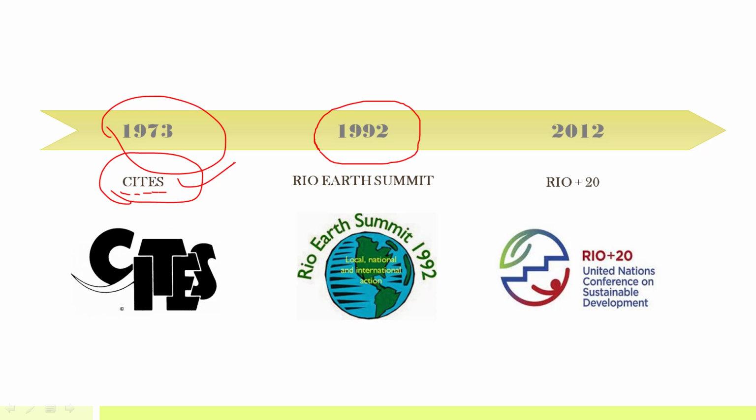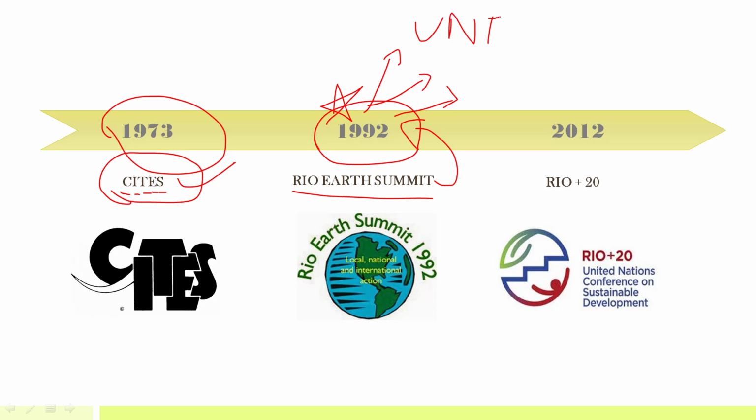Then in 1992, the most important summit with respect to environment took place, the Rio Earth Summit, and three things mainly were formed in this summit. One was UNFCCC, the United Nations Framework Convention on Climate Change. This was a convention signed under the Rio Earth Summit for climate change. Second thing was CBD, the Convention on Biological Diversity. This convention was also signed under the Rio Earth Summit, and this was mainly for protecting biodiversity.